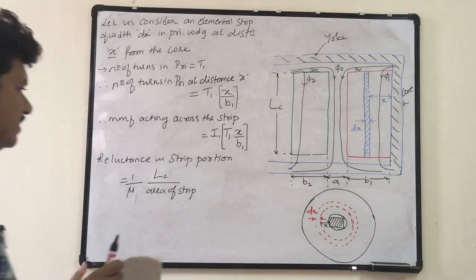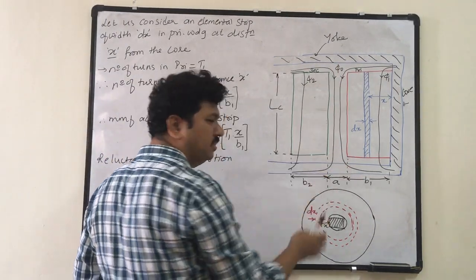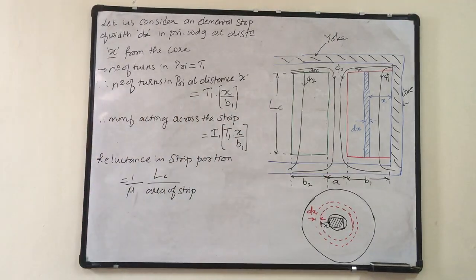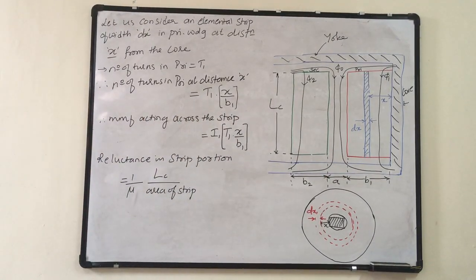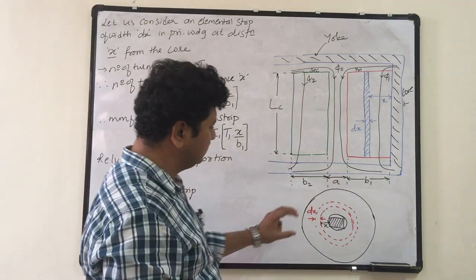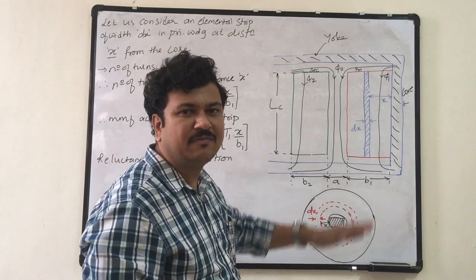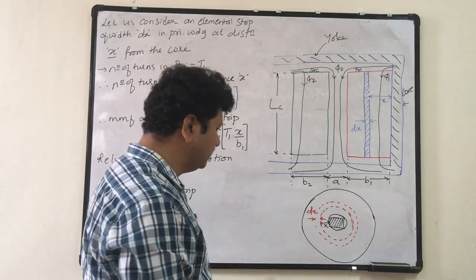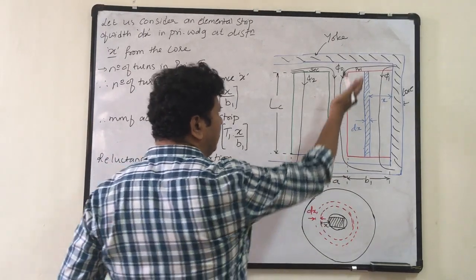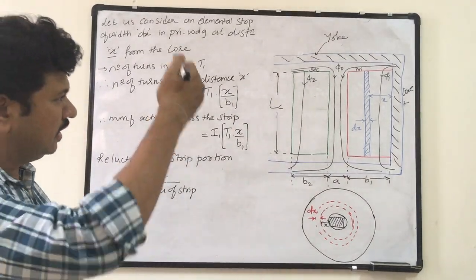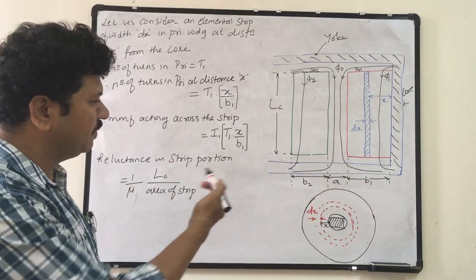So this elemental strip is along the length and also along the circle in the complete cylinder. I have considered all the number of turns, those will be present in this elemental strip throughout the length of the coil. So this elemental strip is not present only here, what we are seeing on the front surface, because I have taken the section of the front surface and I am presenting it.